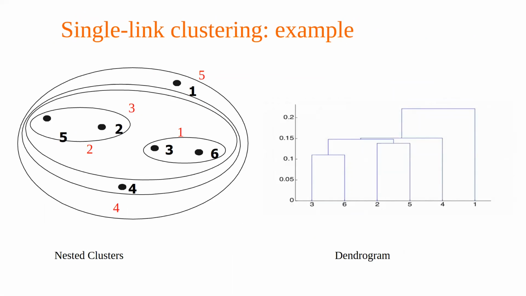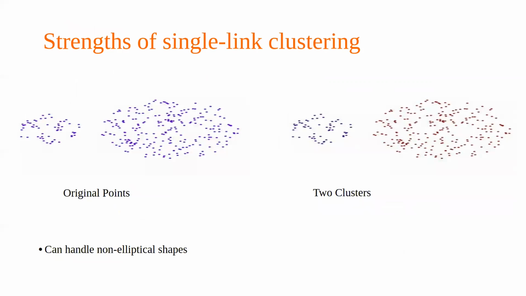The dendrogram will be created based on the same logic. So we have two different kinds of representation. Normally, we use the dendrogram, but we can also create what is called the nested cluster. It means that since these are clusters within the cluster, you can also represent them in a different way. But most widely, the dendrogram would be used because it's also easy for us to identify with the dendrogram how many clusters we should actually have, and we'll go into that sometime later.